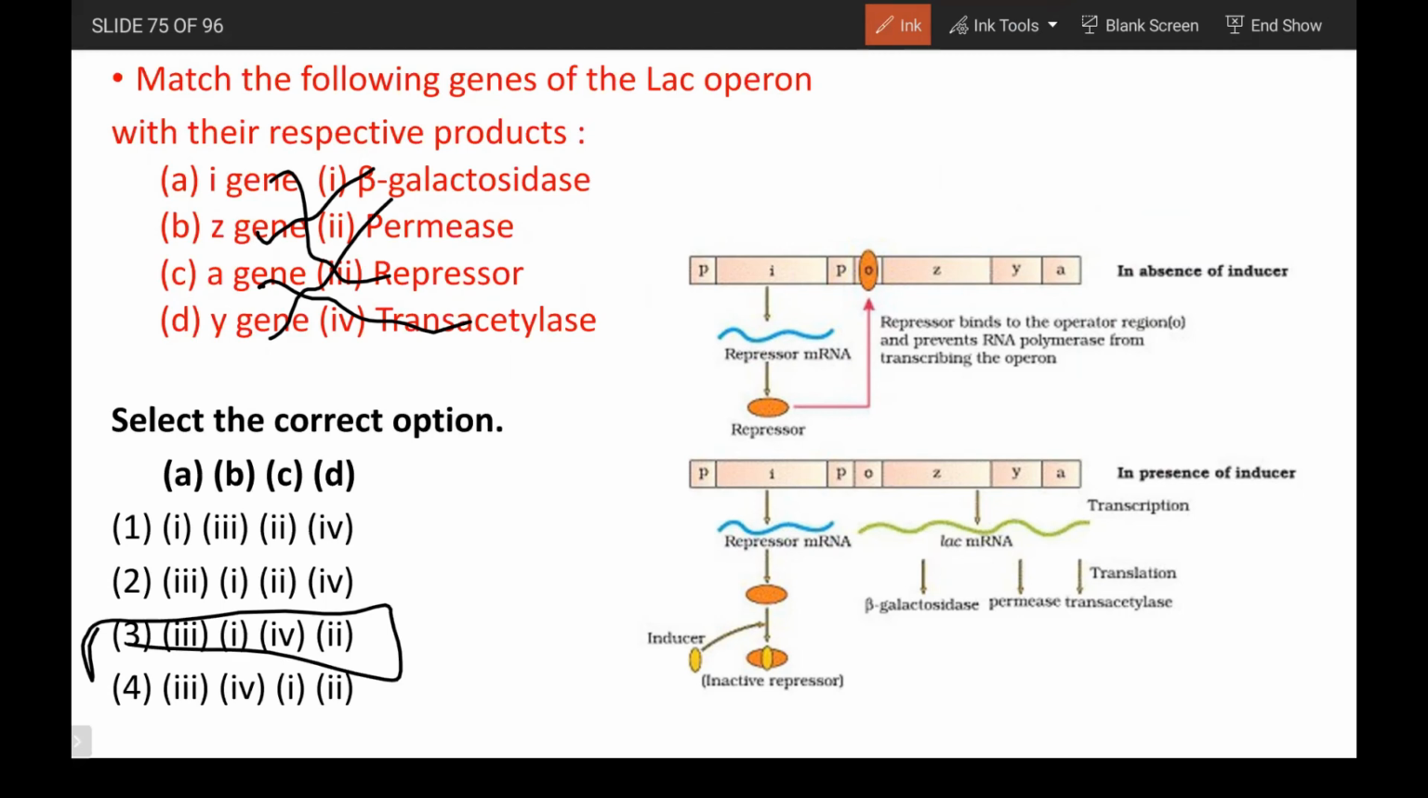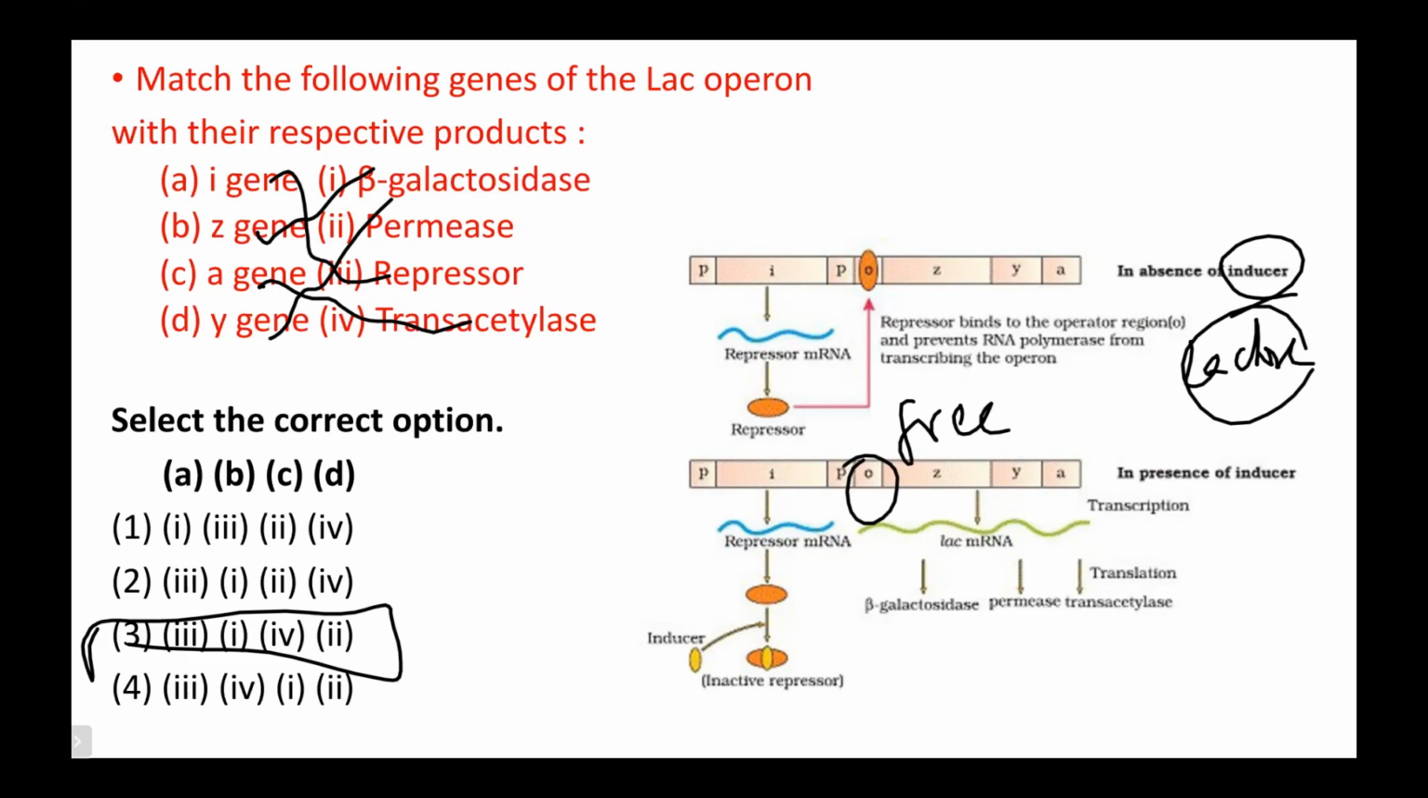This is a picture taken from NCERT. I hope you all know. The inducer here is going to be lactose. When the inducer is absent, the repressor produced by the I gene goes and sits on the operator and does not allow the enzyme to transcribe the genes, so you do not get the products of the genes. Whereas if there is an inducer, it inactivates the repressor. Hence the operator site is free and there is expression of the corresponding gene products. This is about the lac operon. You need to know what happens in presence and absence of inducer.